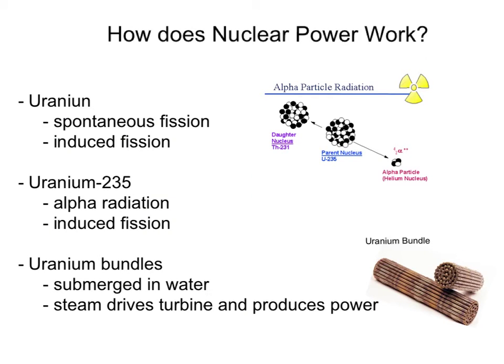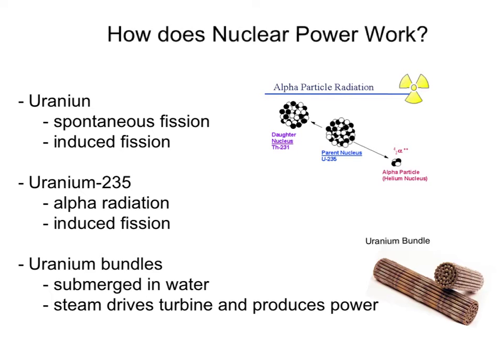How does nuclear power work? Uranium is an element often used when creating nuclear power because it undergoes spontaneous fission at a very slow rate. This process emits radiation. Uranium is also a natural choice for the induced fission required by power plants. Uranium-235 is important to nuclear power because it decays naturally by alpha radiation and is one of the few elements that can undergo induced fission.